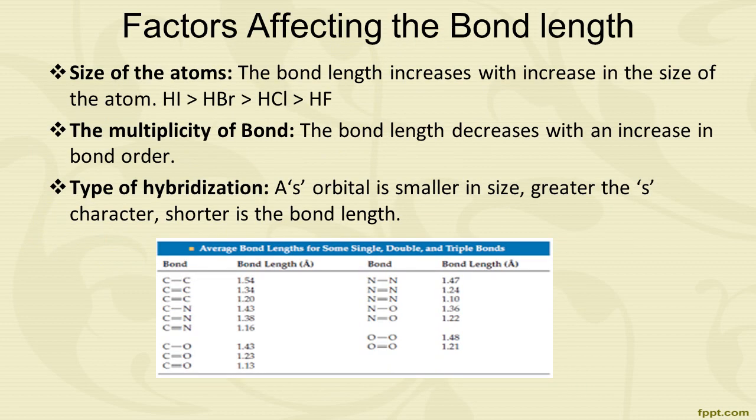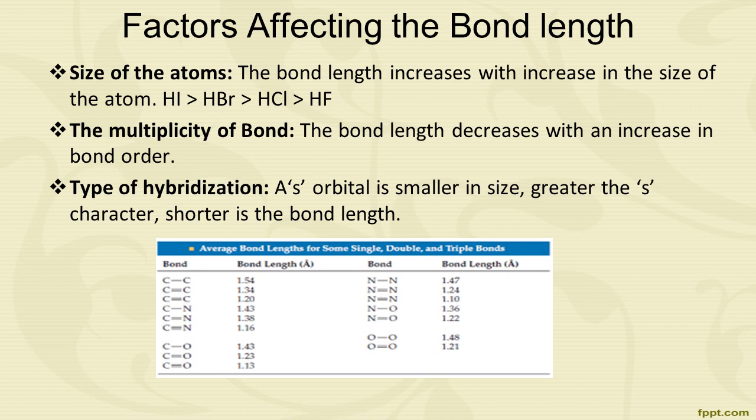The factors affecting the bond length. First one is size of the atom. As the size of the atom increases, the bond length increases. For example, HI is larger than HBr, which is larger than HCl, which is larger than HF. That means HI is much larger than HF.